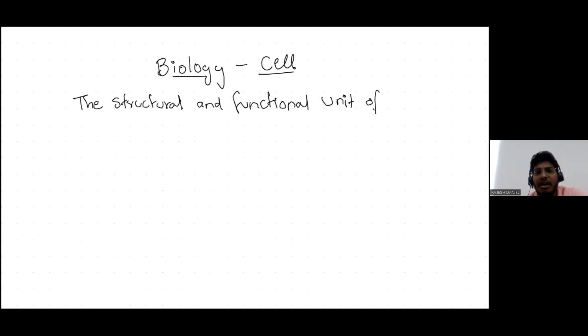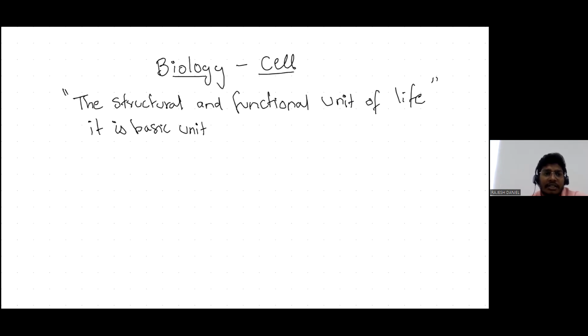Every living organism is made up of cells. Without cells, there is no life. So why is this cell very important? It forms the basic unit, a basic unit of life.